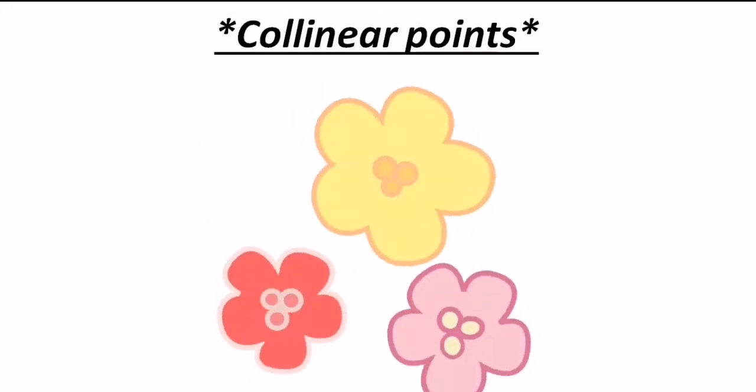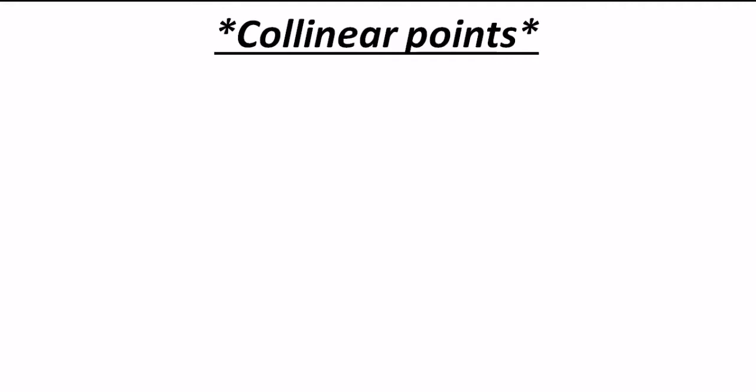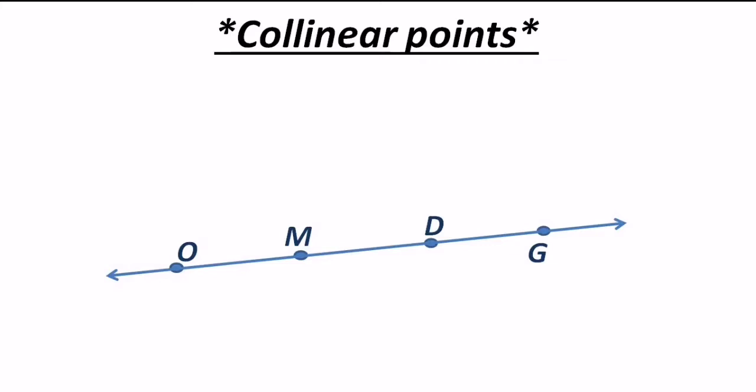The next concept that we learned about is collinear points. First of all, just see the demonstration over here. There are few points on the plane or on the surface. The names of the points are O, M, D, G, and we can draw a straight line passing through those points. If you can draw a straight line passing through 3 or more points, keep it in mind, 3 or more points, then all those points are called collinear points.